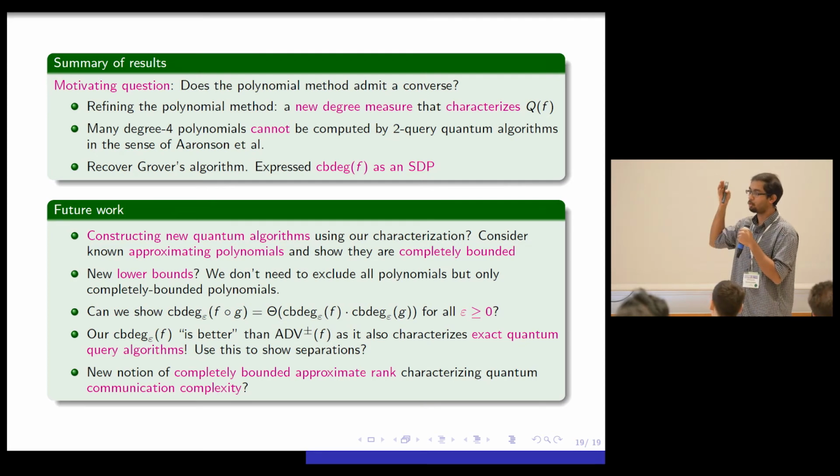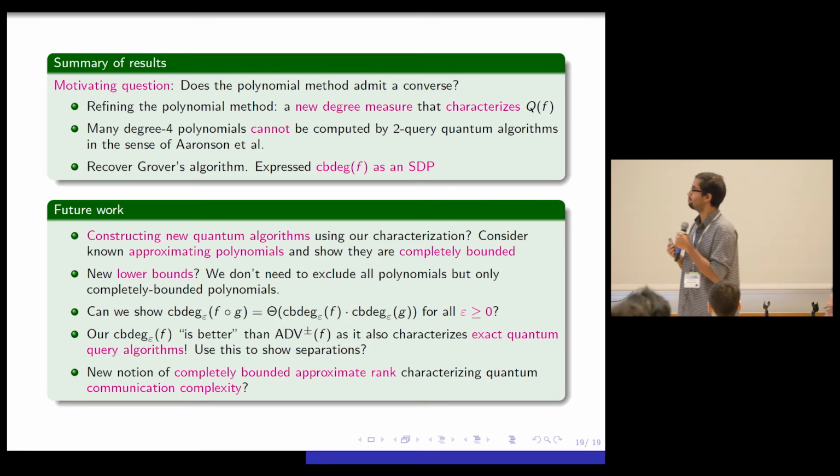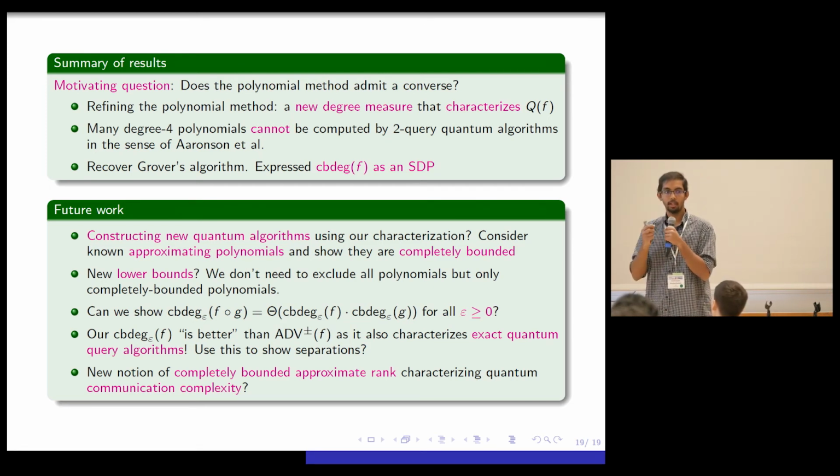And of course, one direct approach one could take is improve approximate rank to approximate block multilinear rank, and then improve it to completely bounded approximate rank. Yeah, I think all these are interesting questions. With that, I thank you for your attention.